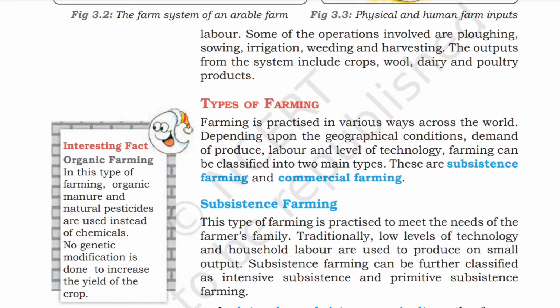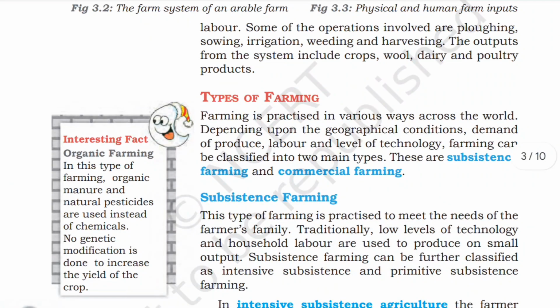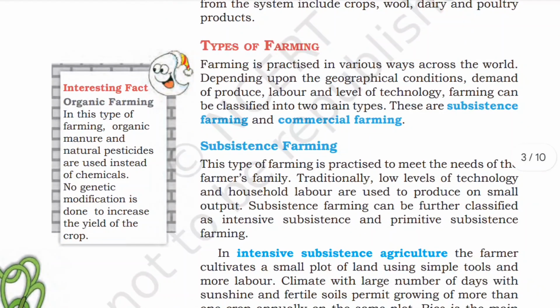Types of farming. Farming is practiced in various ways across the world depending upon the geographical condition, demand of produce, labor, and level of technology. Farming can be classified into two main types. These are subsistence farming and commercial farming.